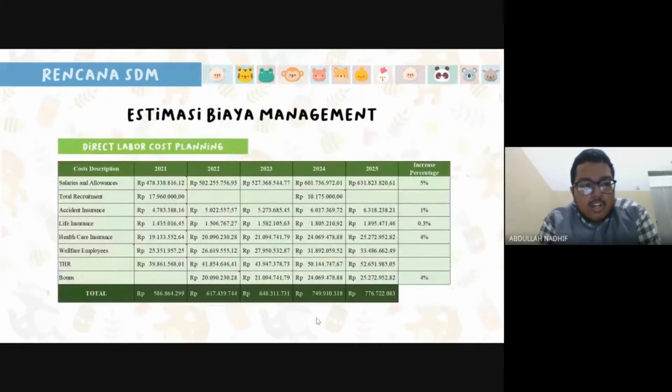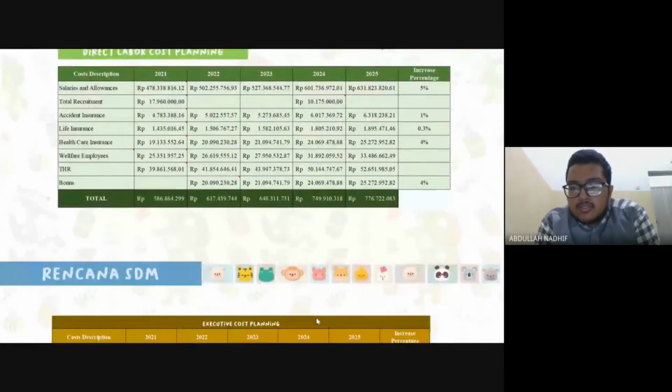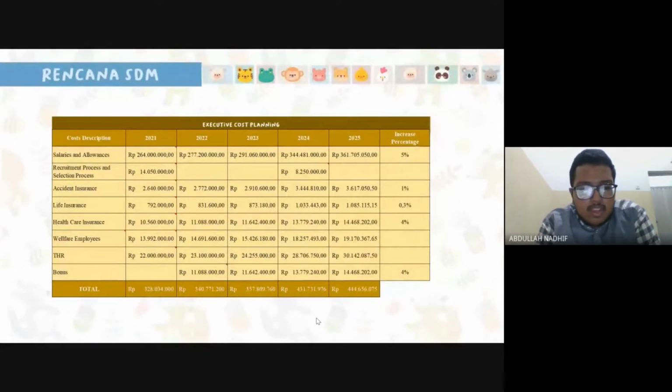This is our direct labor cost planning in 5 years based on human resource plan. Next, we calculate the executive planning in 5 years. We can see in this table.